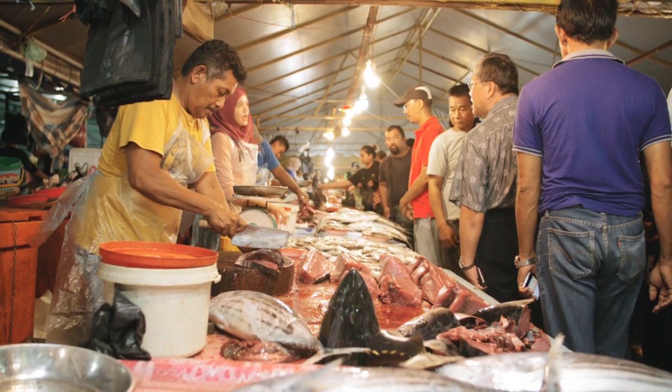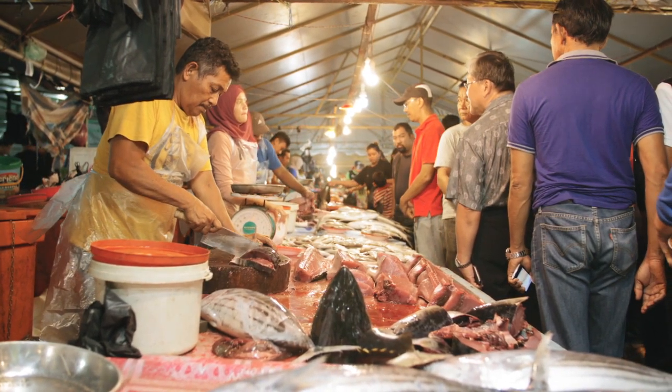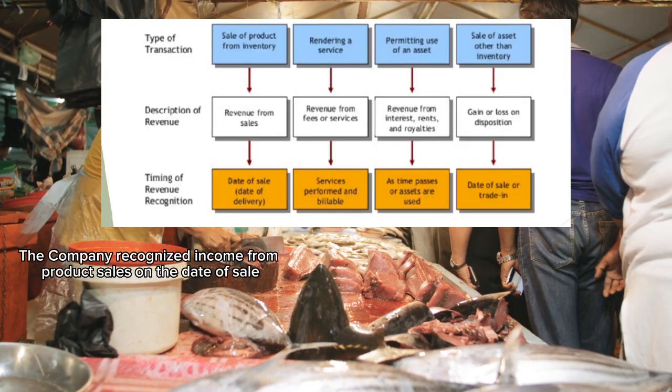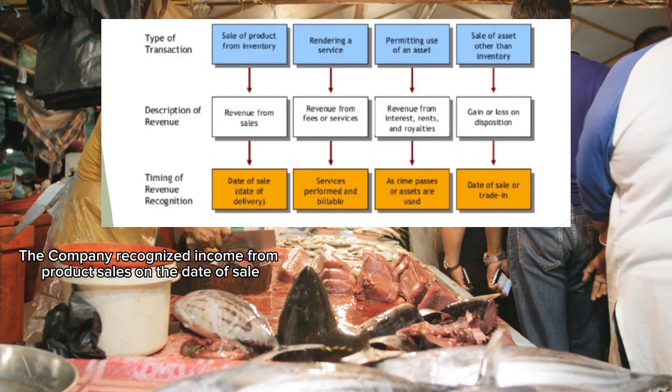There are four income transactions recognized in accordance with the above principle, namely the first, the company recognizes income from product sales on the date of the sale.